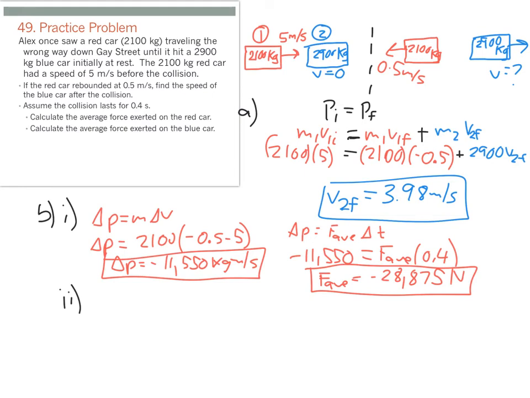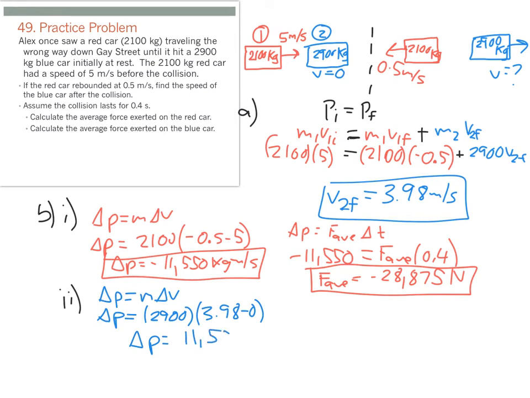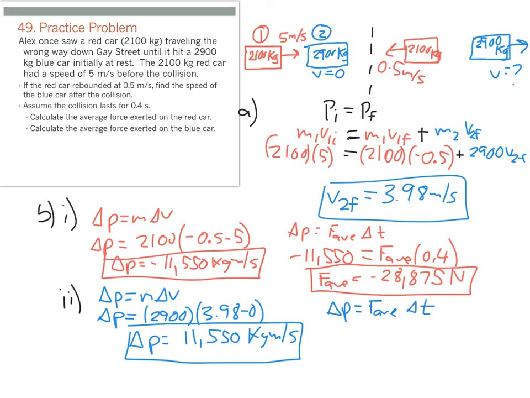Now for the blue car, we're going to do the exact same thing. The change in momentum is mass times change in velocity. So for the blue car, it's going to be 2900 times 3.98 minus 0. And if you used your unrounded numbers, you get a change in momentum here of 11,550 kilogram meters per second. And then we can go ahead and solve for our average force using the fact that change in momentum is average force multiplied by time. So 11,550 equals our average force times 0.4. And so we get an average force here, and again, this is if you used unrounded numbers, of